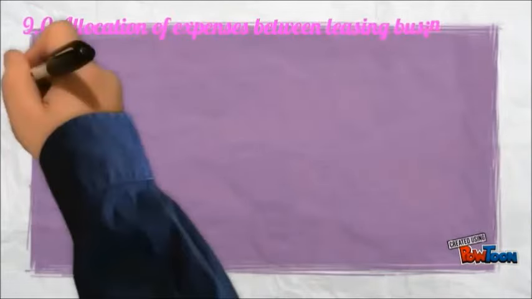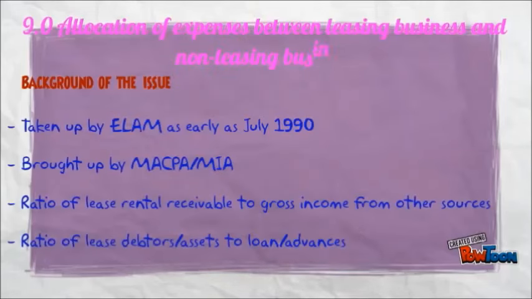Allocation of expenses between leasing business and non-leasing business. Now, we have to know the background of the issue. It was taken up by ELAM as early as July 1990, and brought up by MICPA or MIA. The ratio of lease rental receivable to gross income from other sources. The ratio of lease debtors or assets to loans and advances.